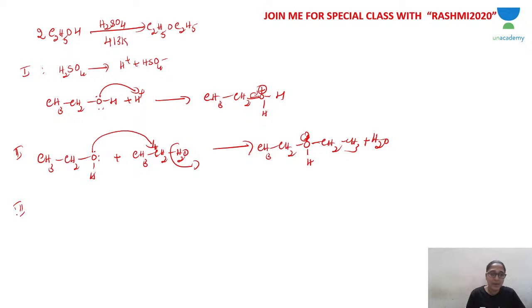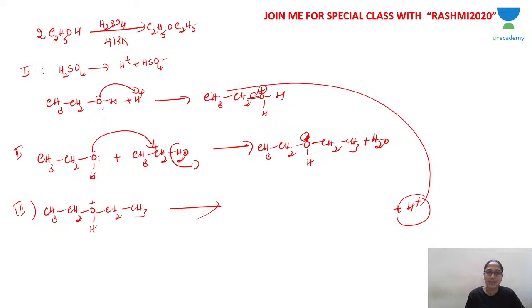In the third step, you take the product of the first step, that is CH3CH2O+(H)CH2CH3. Now if you want ether, you just have to eliminate a proton. H plus will come out. So whatever was used in the first step will be given back. So this will go and attack a second molecule.